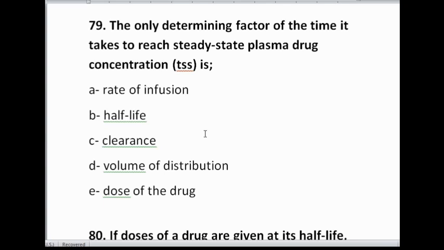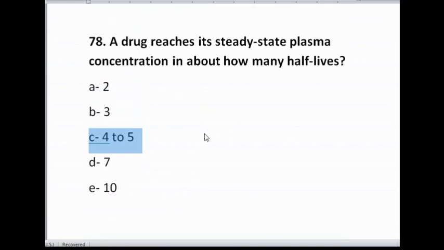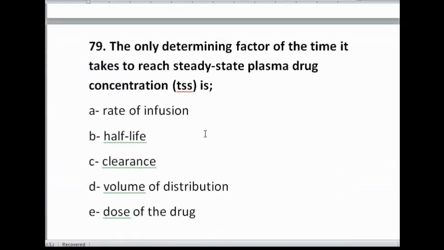So actually we know also from the previous MCQ that the factor that determines the time it takes to reach the steady state plasma concentration is actually half-life. It takes about 4 to 5 half-life for a drug to reach its steady state plasma concentration. So the correct option is B.